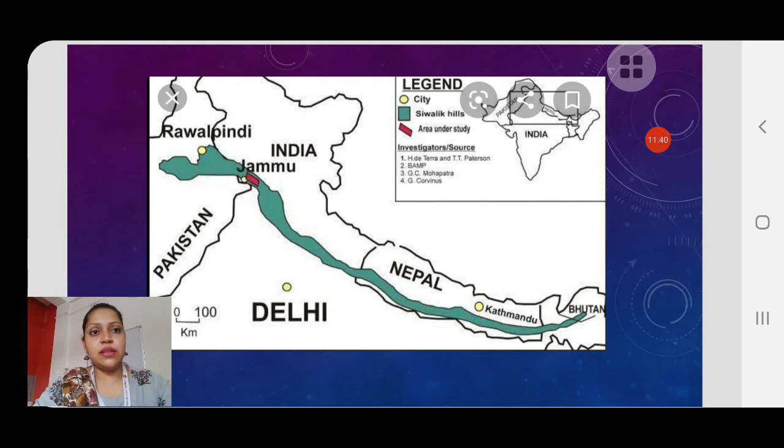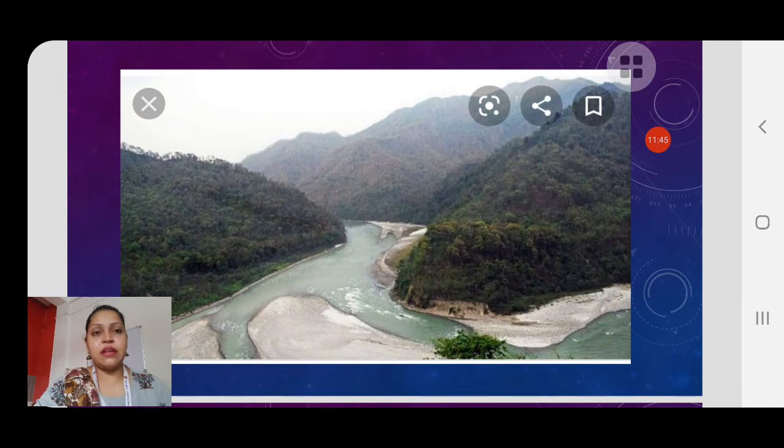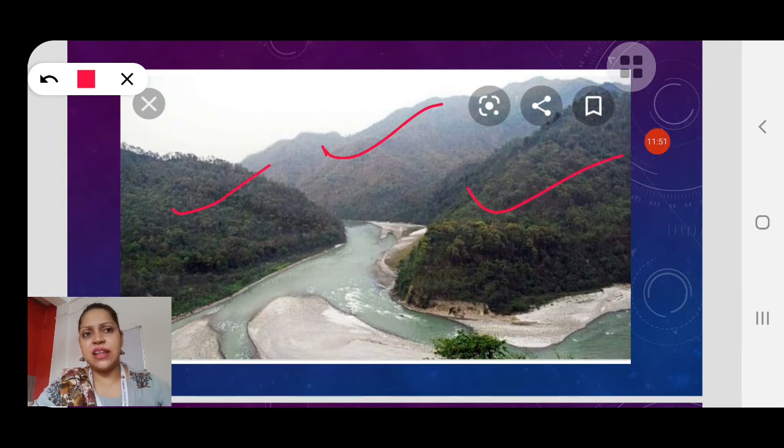So children, now let's see, this is the Tista River, and on the sides are the Shivalik mountains. These are the Shivalik, and they are not so high, they are hardly 3000 to 4000 meters. So this is the Shivalik range, and this is the river Tista,